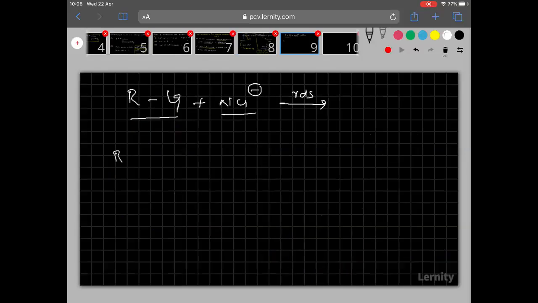Therefore, the rate of SN2 is directly proportional to the concentration of the substrate as well as the concentration of the nucleophile.